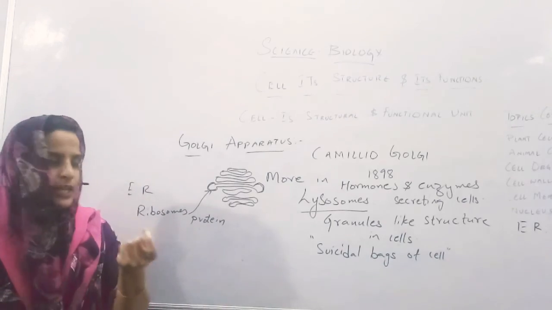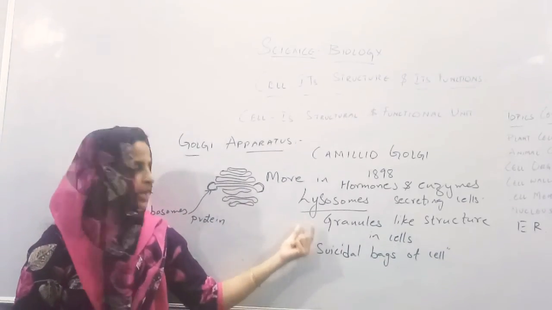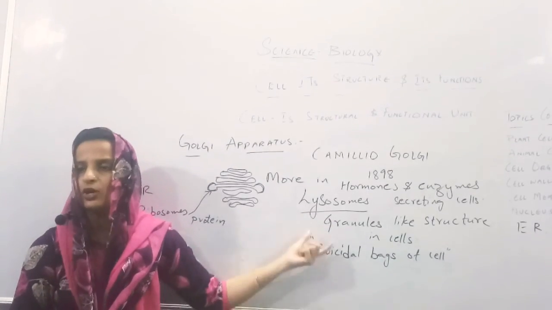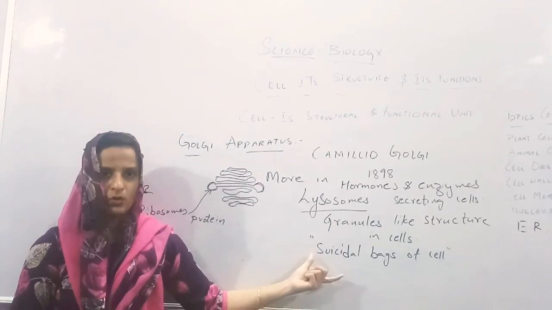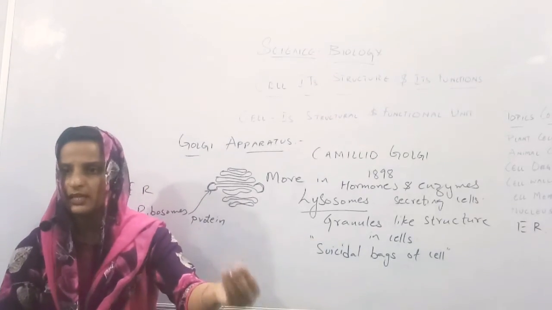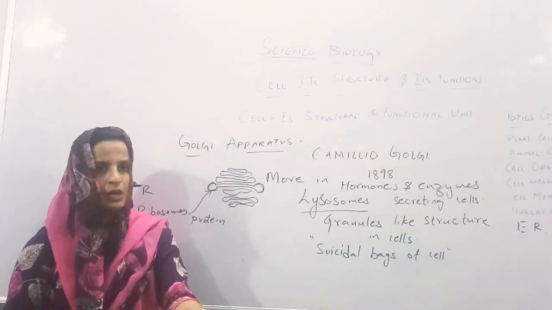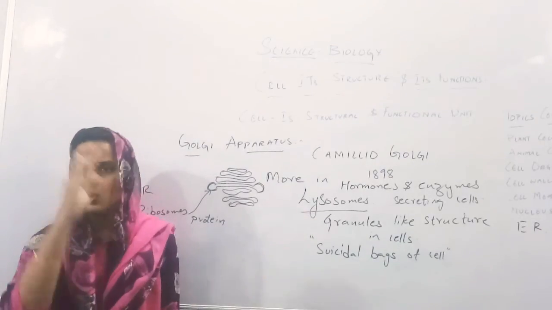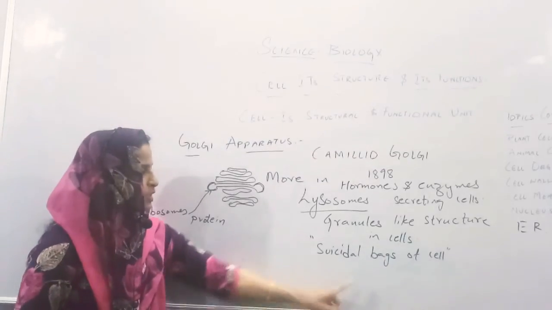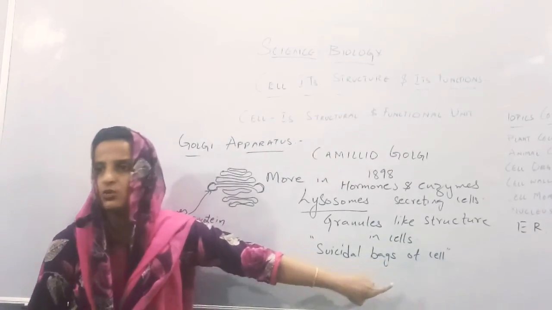So like granules, there are certain things in our cell called lysosomes. These lysosomes help in breaking or destroying that part. If any unwanted thing like bacteria or virus enters the cell, what will this lysosome do? They will go and kill it. So they are called the suicidal bags of the cell.